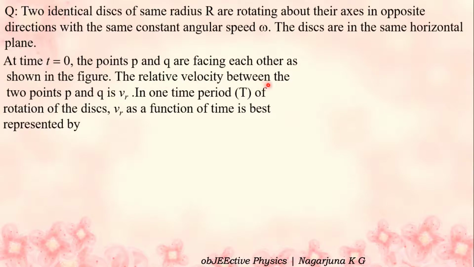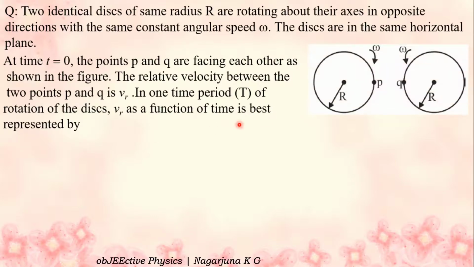The relative velocity between the two points P and Q is Vr. In one time period capital T of rotation of the disks, Vr as a function of time is best represented by, observe the diagram given in the question.